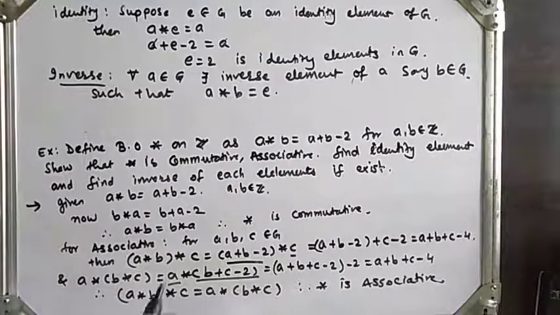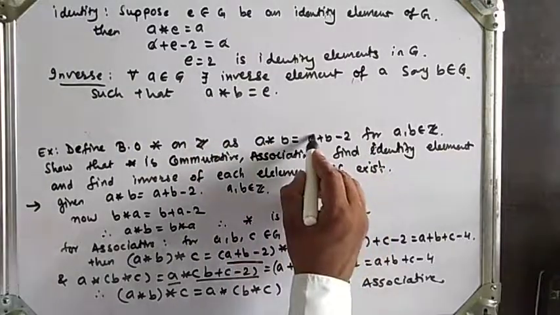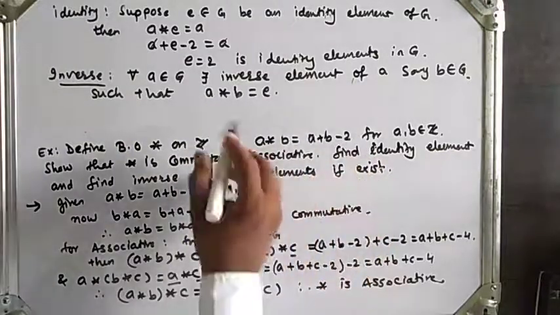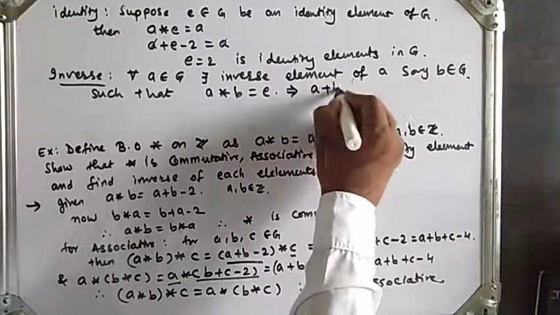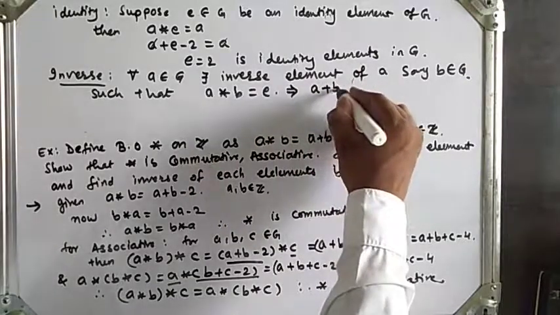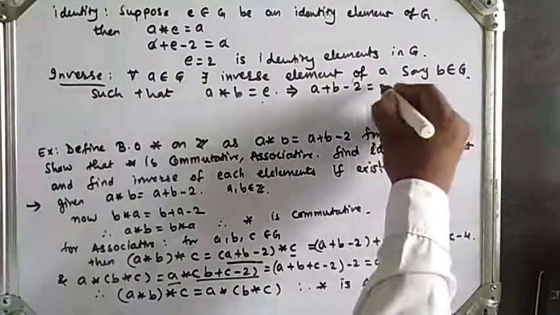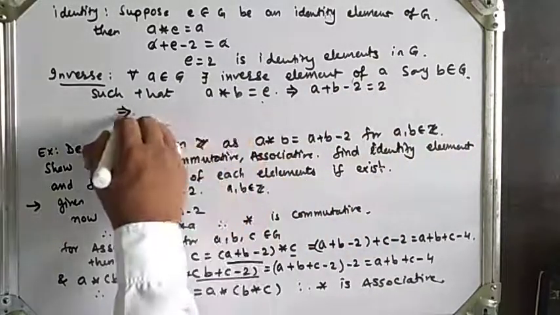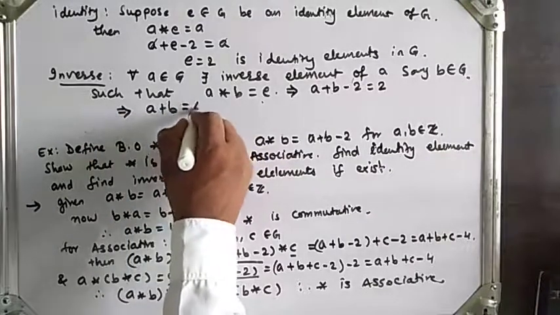To find the value of b, we have the relation a star b is equal to a plus b minus 2. So we write it as a plus b minus 2 is equal to the identity. What is the identity? It is 2. So we get a plus b is equal to 4.